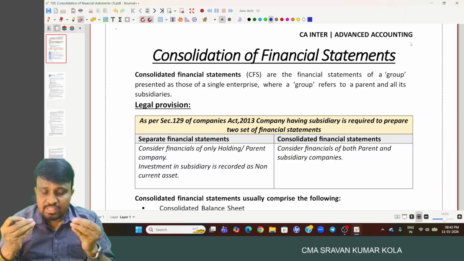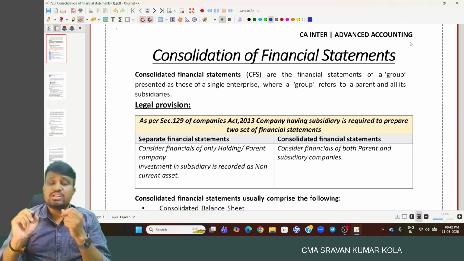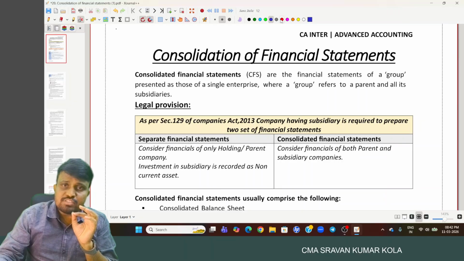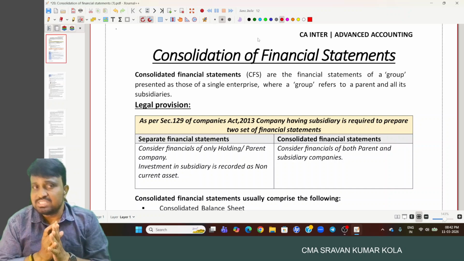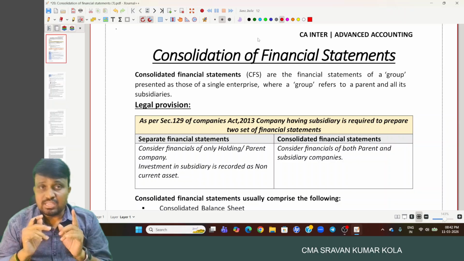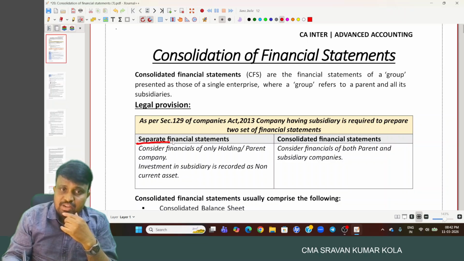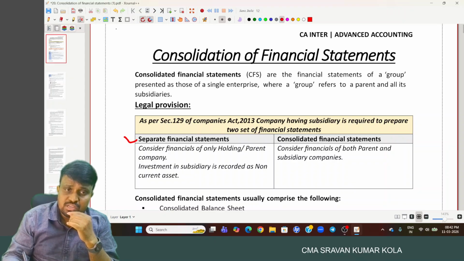So without wasting time, I will move on to the topic directly, consolidation of the financial statement. As per Section 129 of Companies Act 2013, a holding company is required to prepare two sets of financial statements. One is separate financial statements, consisting of the financials of the holding company only.